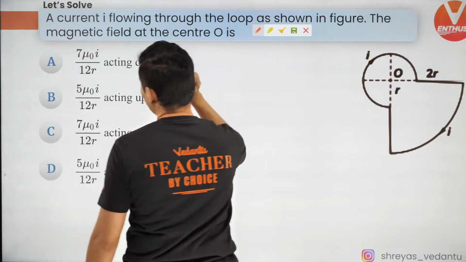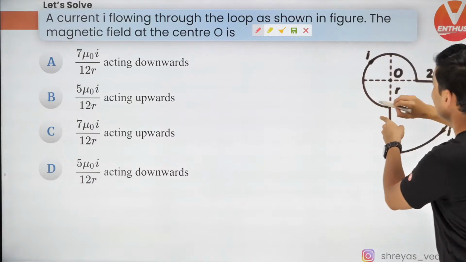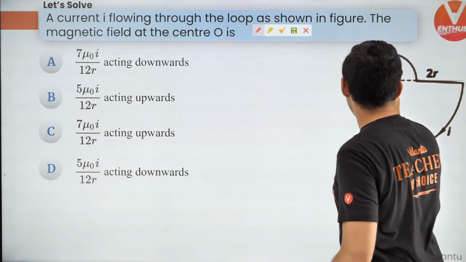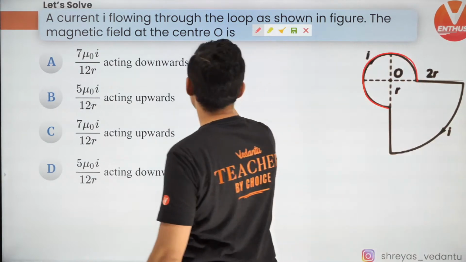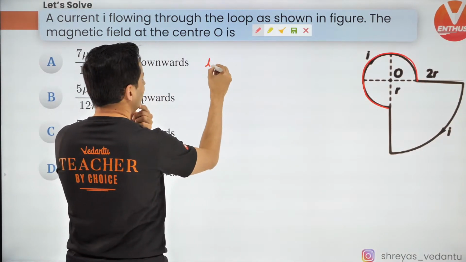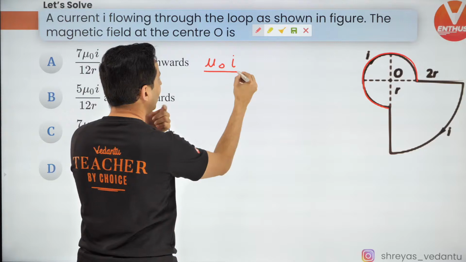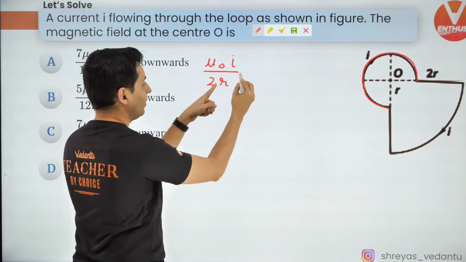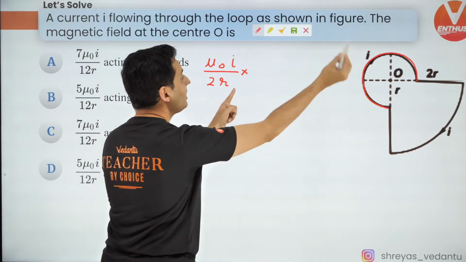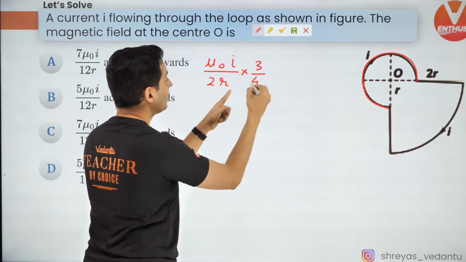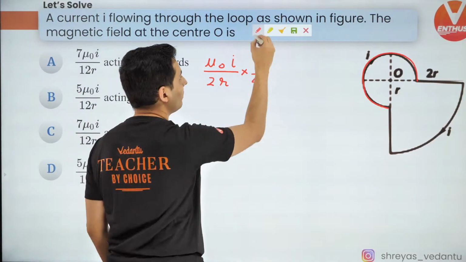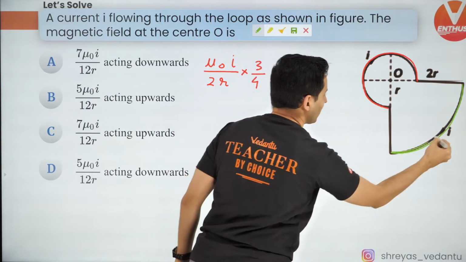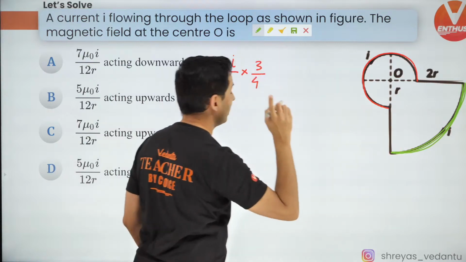Okay. So, what do we need to do, guys? 3/4 of that circle, right? Because of this part, what is the magnetic field? Well, that's going to be mu naught I by 2 times the radius, multiplied by 3/4 of the complete circle. So that's one contribution. Next contribution, because of this part, this is 1/4 of the complete circle.